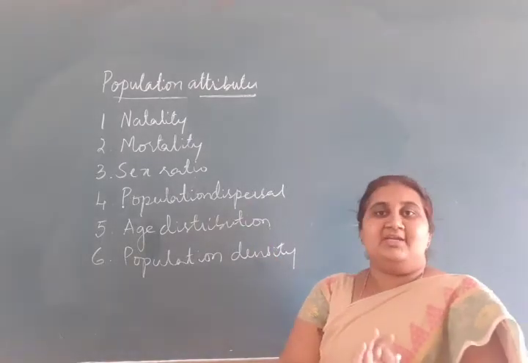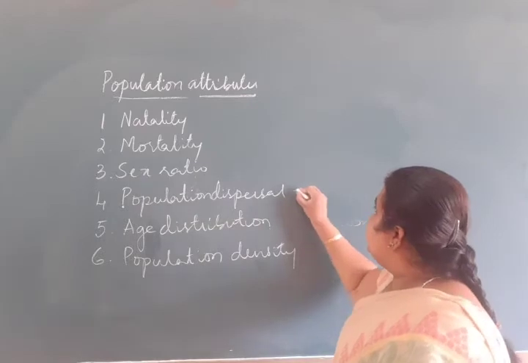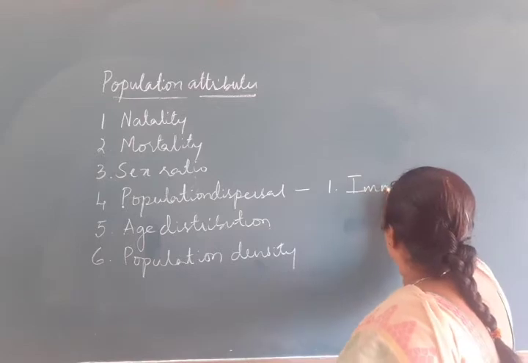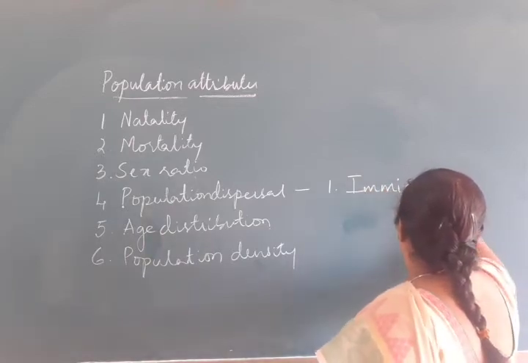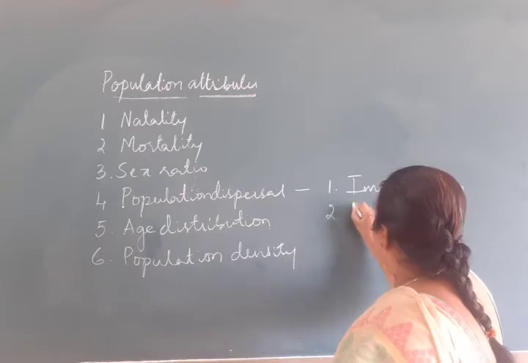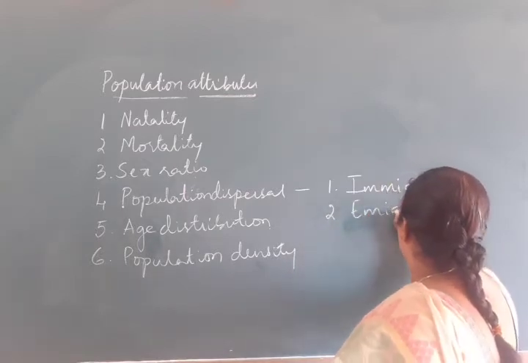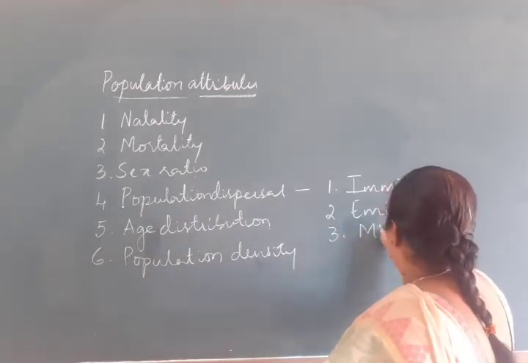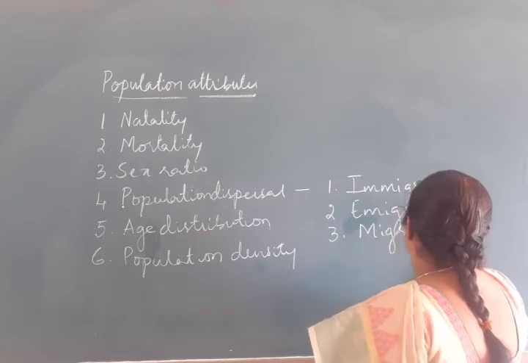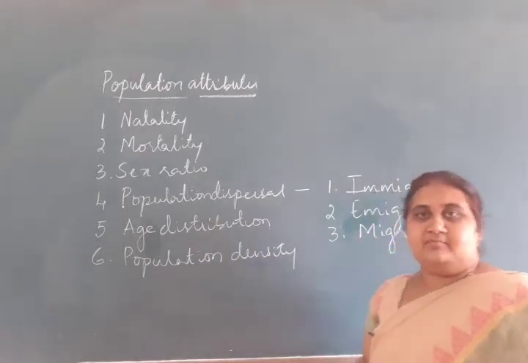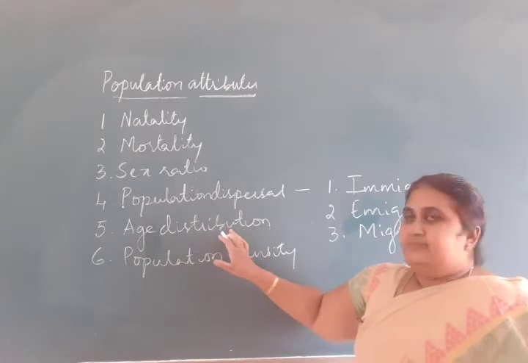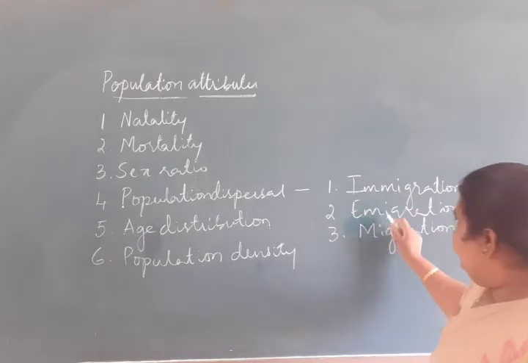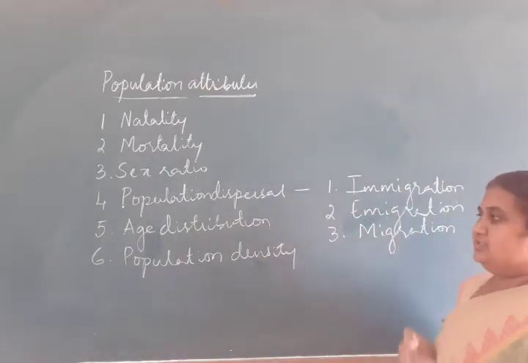So population dispersal, again, we can find three types: immigration, emigration, and migration. So population dispersal is of three types: immigration, emigration, and migration.